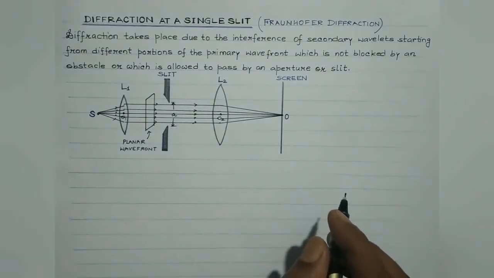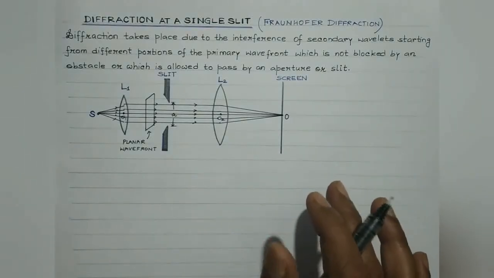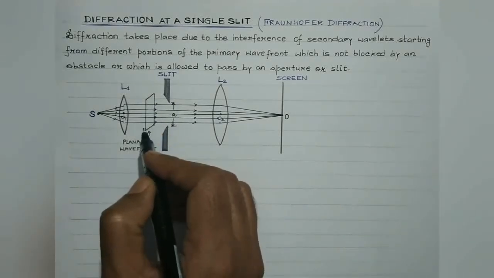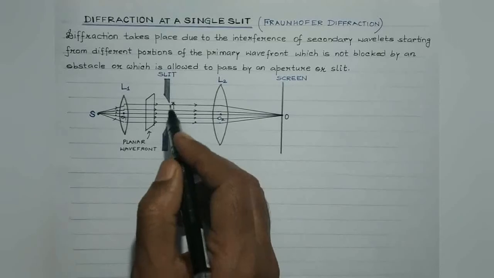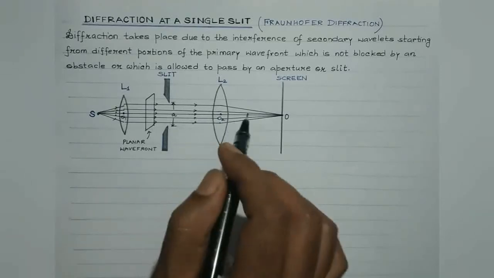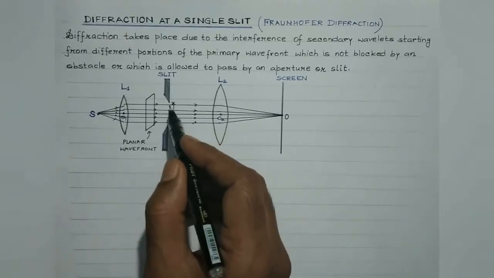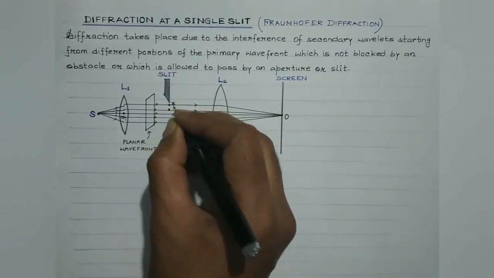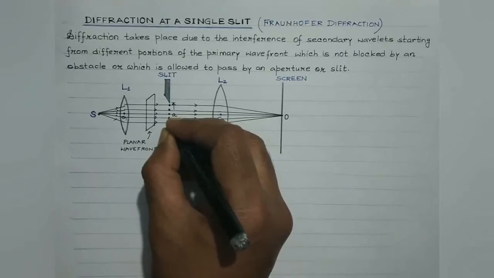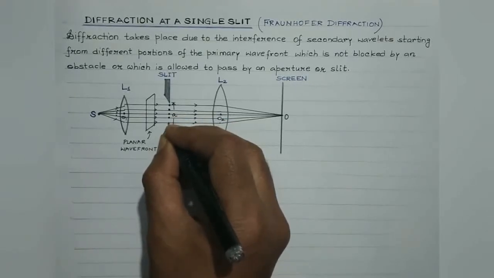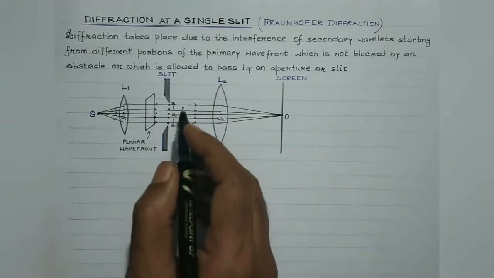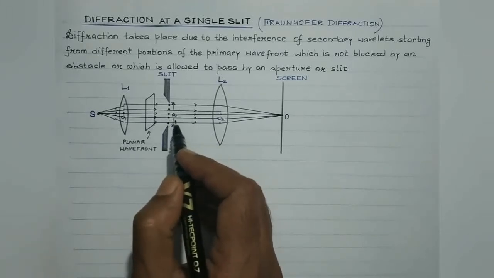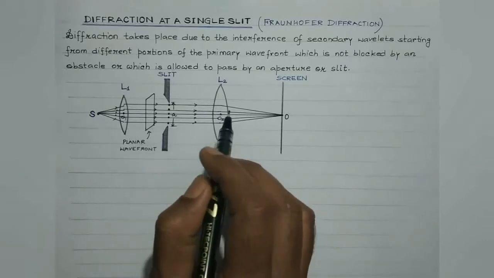Right, students? So basically, we have considered a plane wavefront which is reaching slit AB of width a. According to Huygens principle, every point on the slit, these are the various points, suppose, every point on the slit is initially in the same phase because the wavefront is plane. So these secondary wavelets or waves spread out in all the directions due to diffraction.